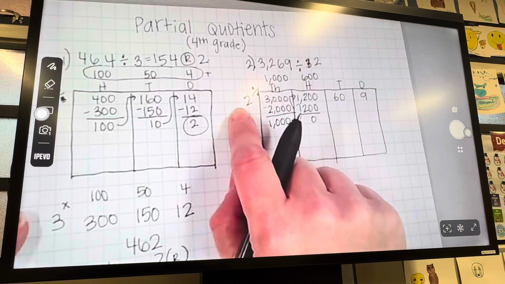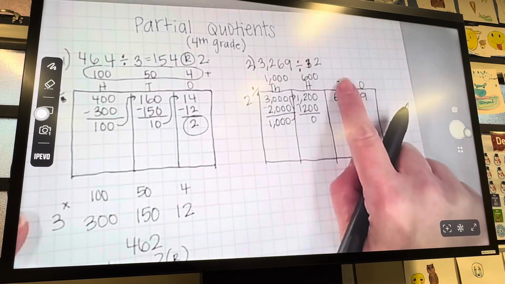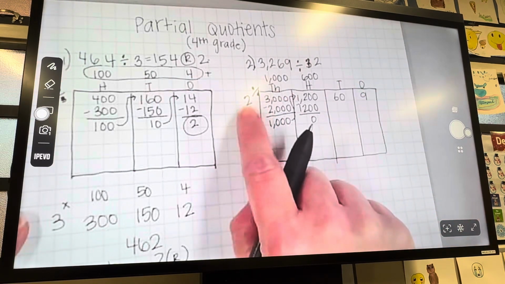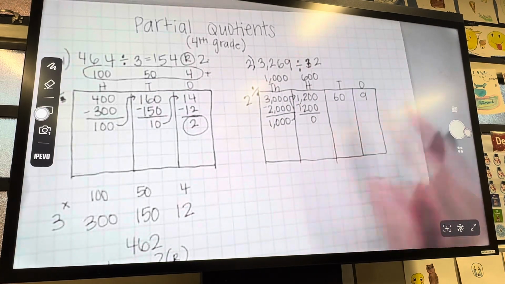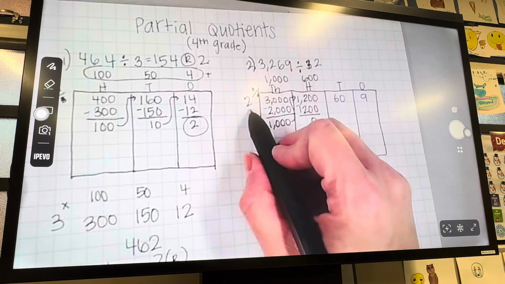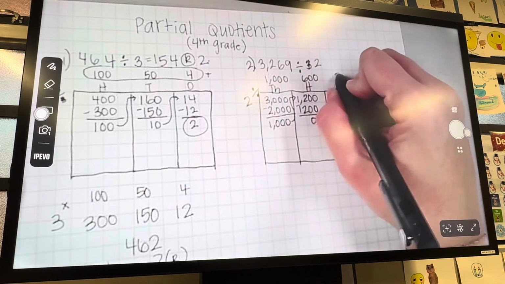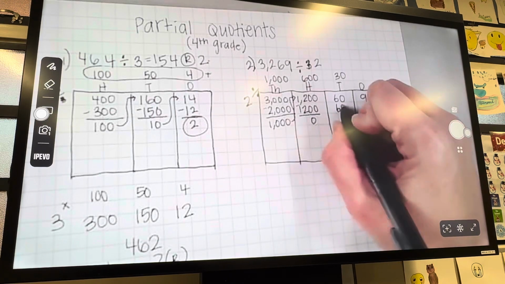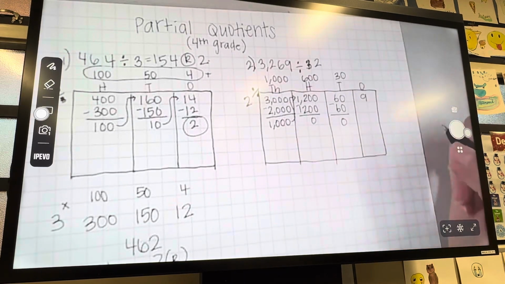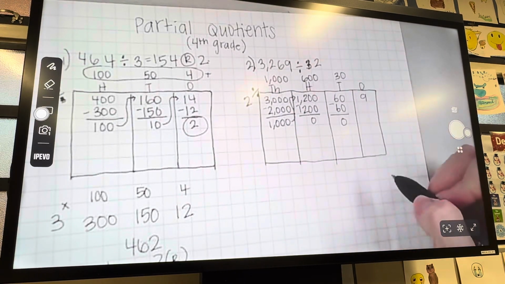Now we need to figure out how many tens, 10, 20, 30, 40, 50, 60, times 2, how many groups of 2 can be subtracted from 60, okay? We know, because of the powers of 10 rule, 2 times 3 is equal to 6, and then we add a 0 because it's in the tens column, and we're going to subtract again. There's nothing left over to bring to the ones column.